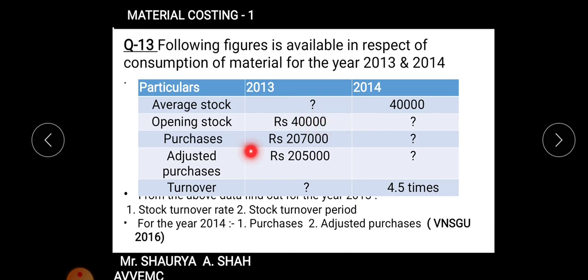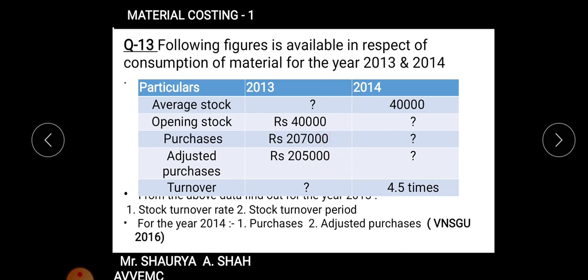So I can start always with adjusted purchases. From that I'll get the amount of closing stock. I hope it is clear. So you will find out the amount of closing stock. Listen carefully the entire procedure. Then you can move on with the sum. Because you need to do it, right? Because only noting down the sums is not enough.